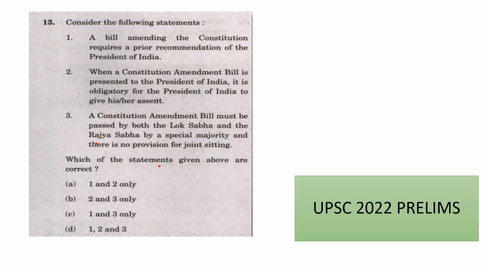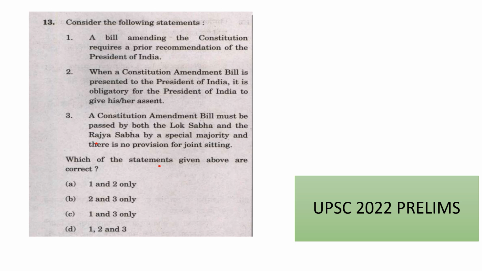Third statement: a Constitution Amendment Bill must be passed by both the Lok Sabha and the Rajya Sabha by a special majority, and there is no provision for joint sitting. Since this is a very important bill that is going to amend the constitution, the Lok Sabha and Rajya Sabha should pass it separately. There is no provision for joint sitting, which is a correct statement. So second and third are correct. So the answer is B.